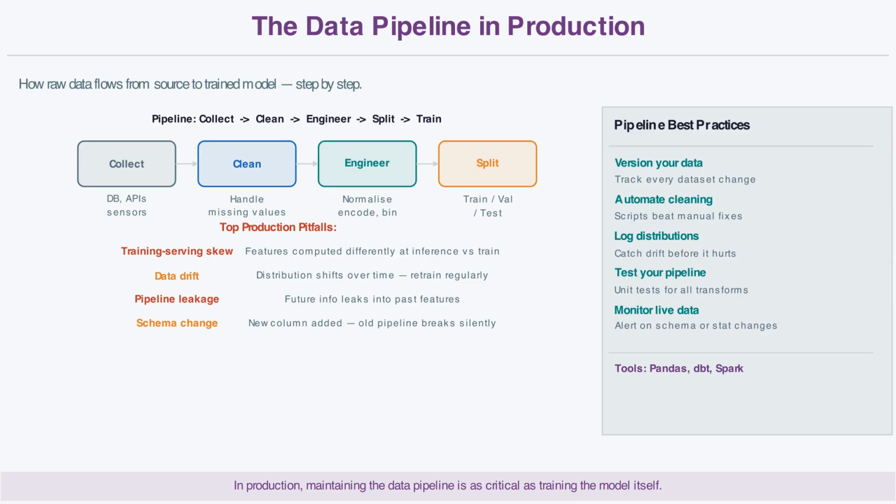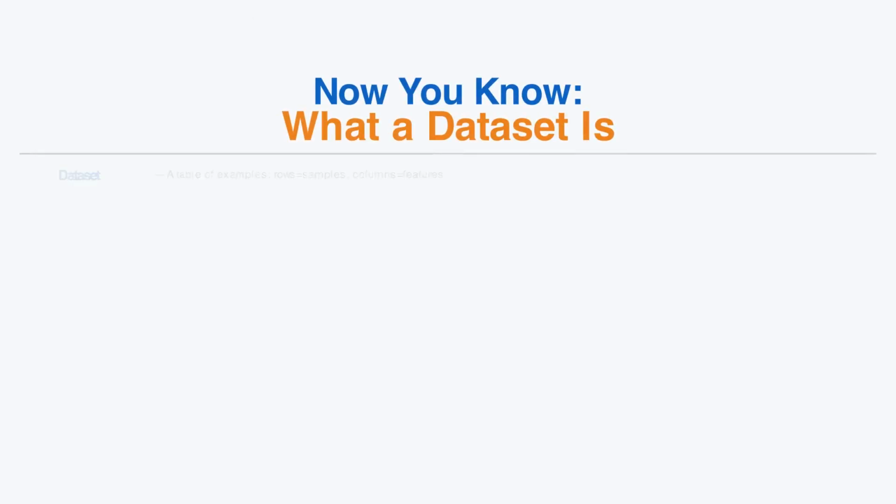Then training begins. 2 other critical risks: data drift, when the real-world distribution shifts over time, making your training data stale. And pipeline leakage, when future information accidentally enters past features, making your training accuracy look great but your production accuracy collapse. So here is the complete picture.